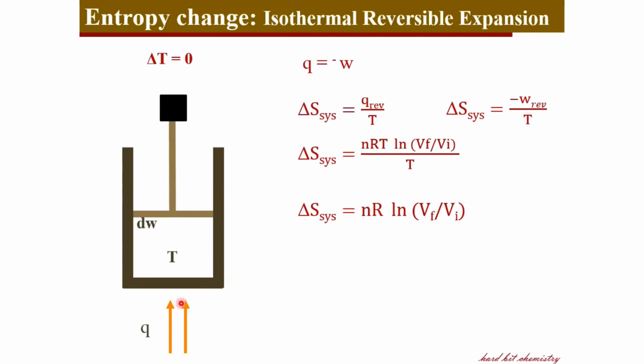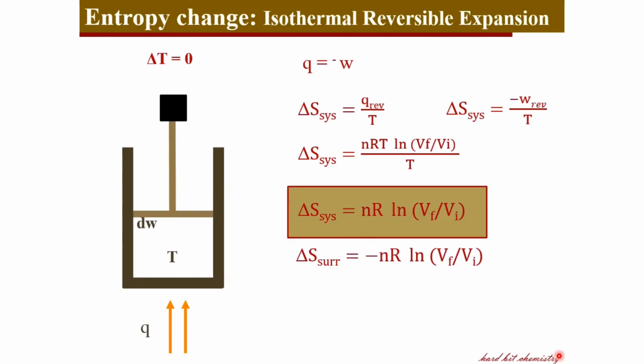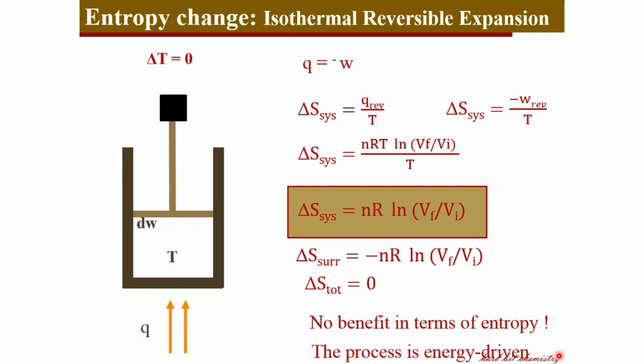And as this Q amount of heat is given to the system by the surroundings, which involves a loss of heat Q, therefore an equivalent change in entropy occurs to the surroundings but in the opposite direction. So the total entropy change is zero, and the process is not beneficial in terms of entropy, but the process occurs at the expense of energy, that is, the process is energy driven.